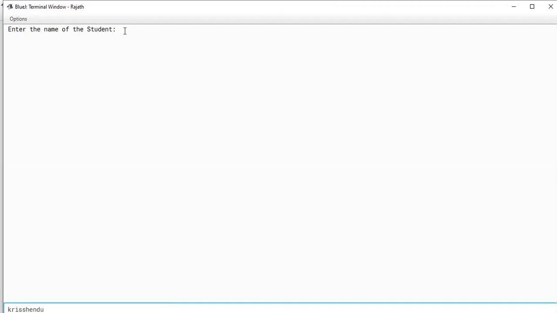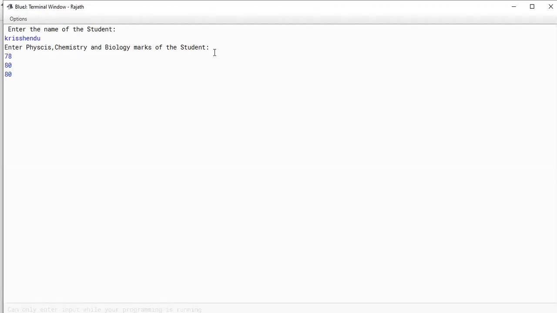Then it says enter physics, chemistry, biology, maths marks. For example, out of 80, assume 78 in physics, 80 in chemistry, 80 in biology. I enter the marks, but nothing is coming here.